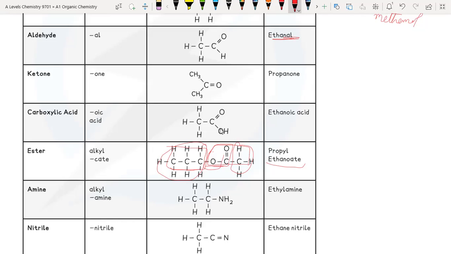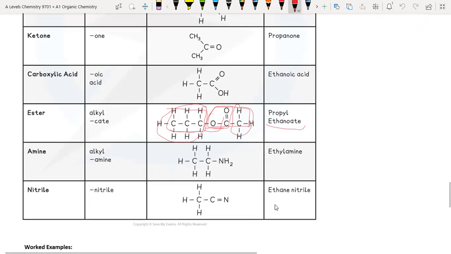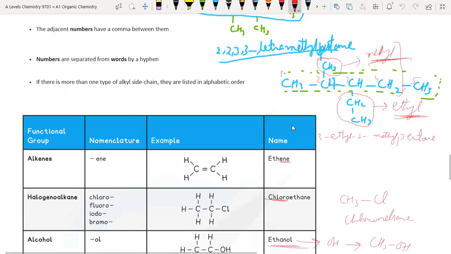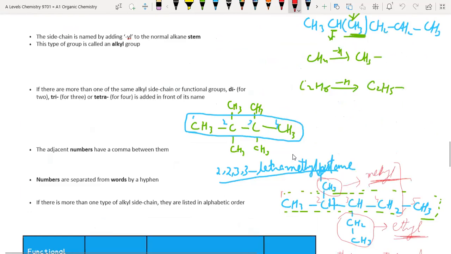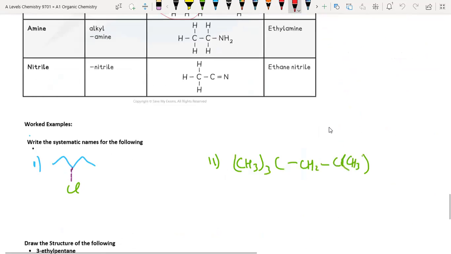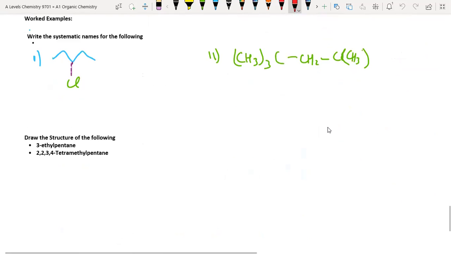Amine: the NH2 group will have amine at the end. The C triple bond N group will have nitrile at the end. CN, this will be named ethane nitrile. Okay, this can be easily overcome by practice. Now, I have done two examples, and now a question for you.